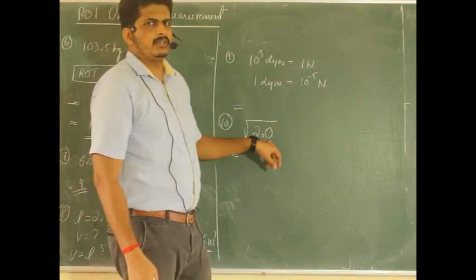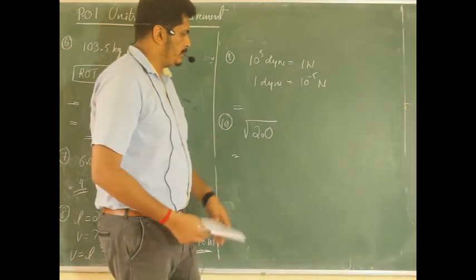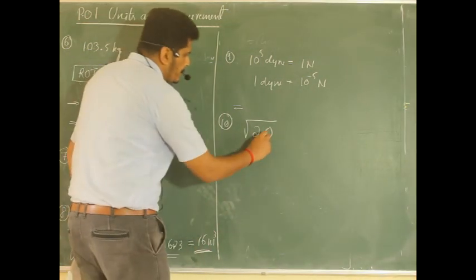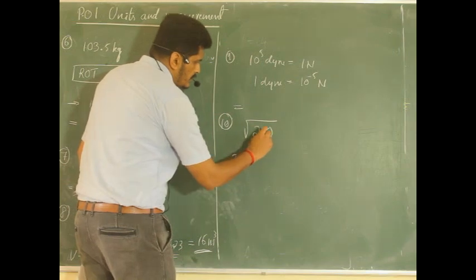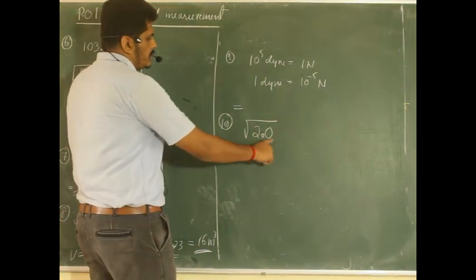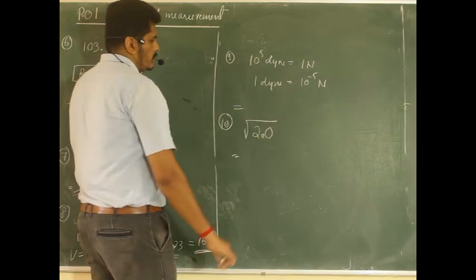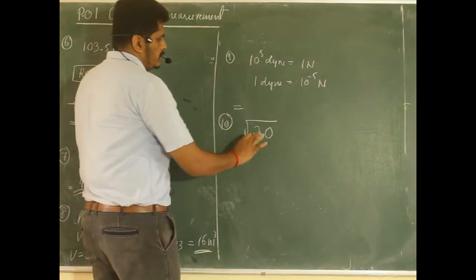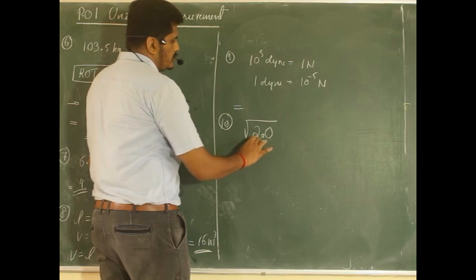So with 2.0, you cannot directly just say that it is 1.414, because the proper number of decimal places is already mentioned here. So our answer should also contain the same number of significant figures as mentioned here.